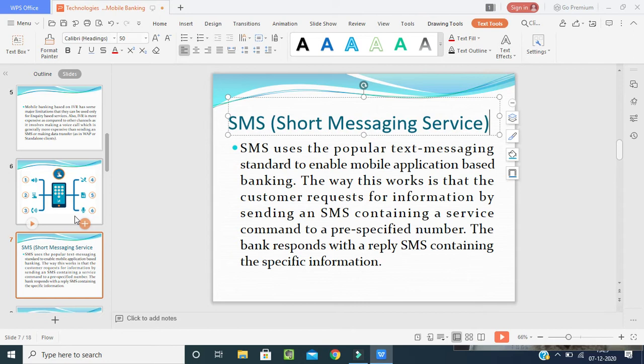So this is one of the technologies. With this, whenever we withdraw money, we will get a message that you have withdrawn money from so and so bank ATM, location, or time, and what balance is left over. This comes in the SMS service, and this is one of the technologies.